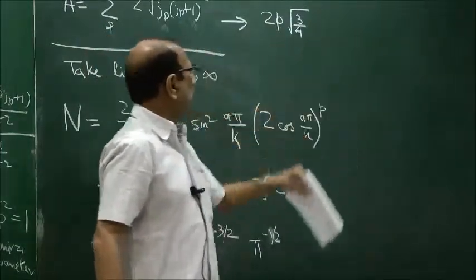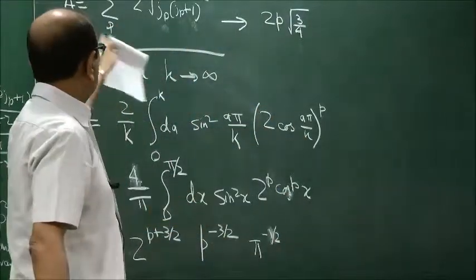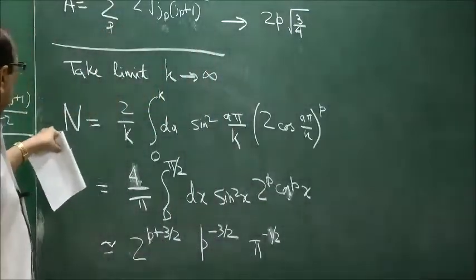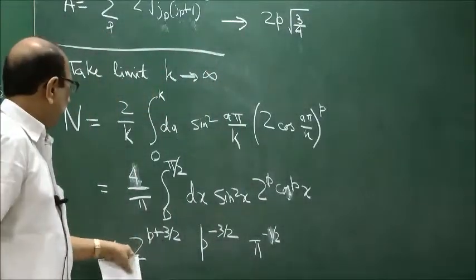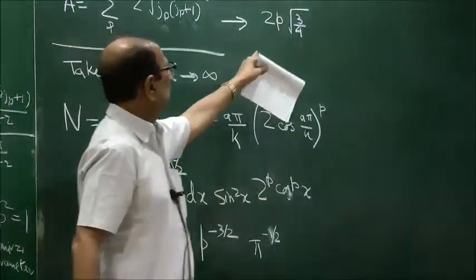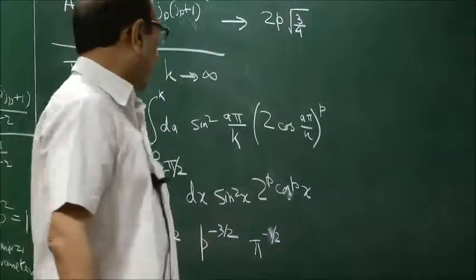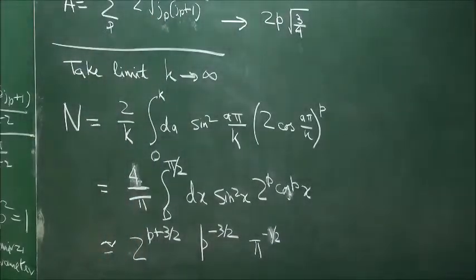So this is proportional to the number of punctures p, and therefore the total area is proportional to p. So the leading term in log n is p log 2, which is proportional to p, and therefore it is proportional to the area. So that is the leading term, A by 4 h cross G, in the entropy.